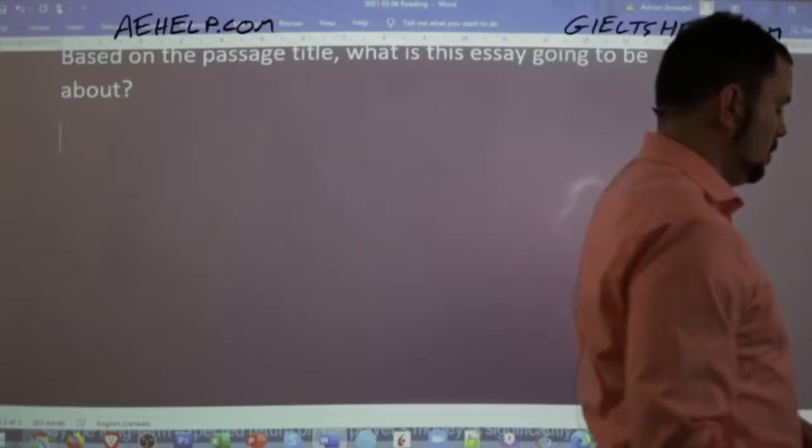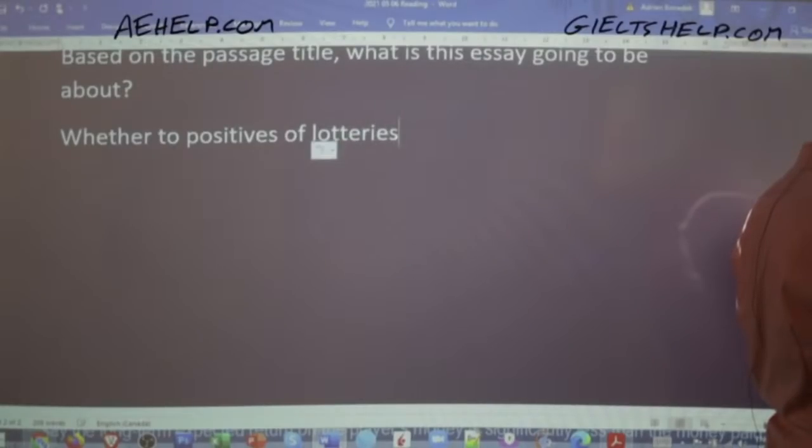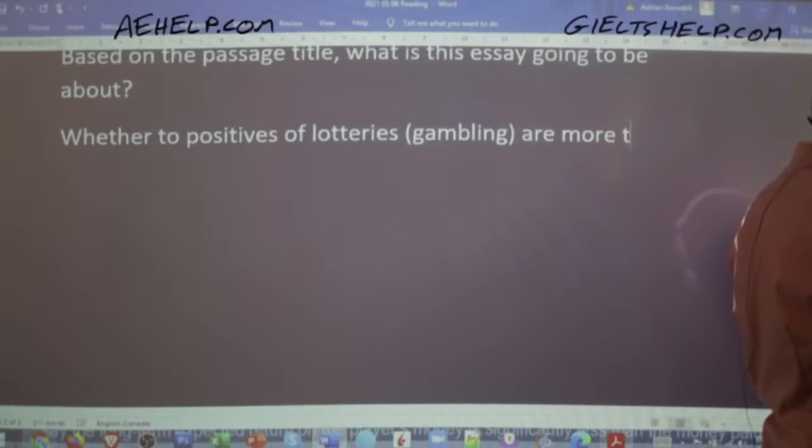Yeah. So whether the positives of lotteries, and here, of course, gambling is the word that comes to mind. Whether the positives of lotteries or gamblings are more than the negatives. Okay.